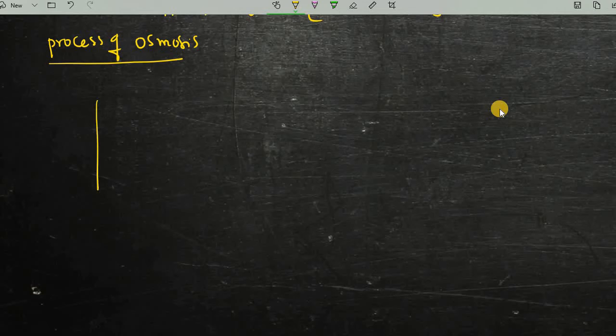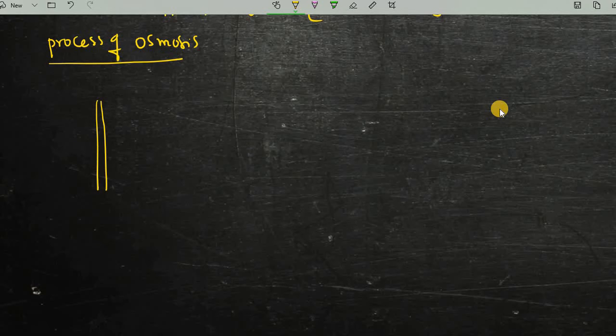Okay. Now, an experiment on the process of osmosis. In this experiment, there is a funnel, which we will call a Thistle funnel.